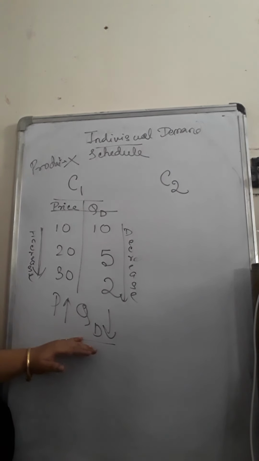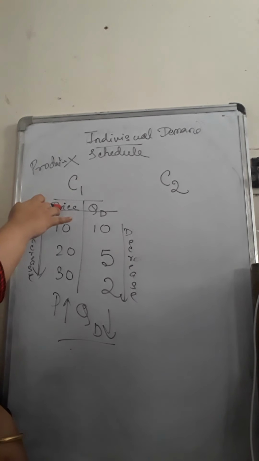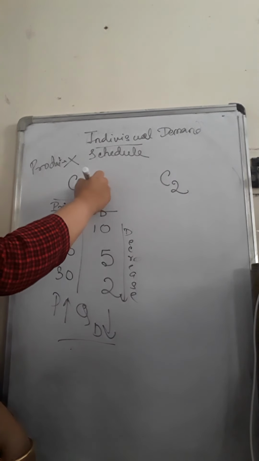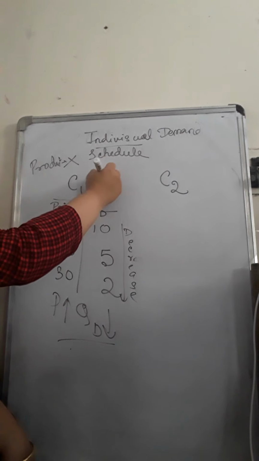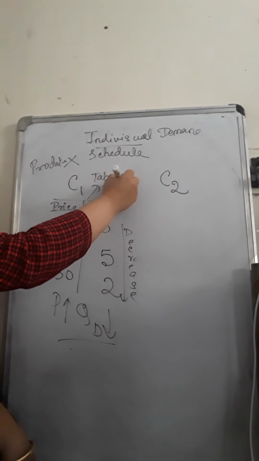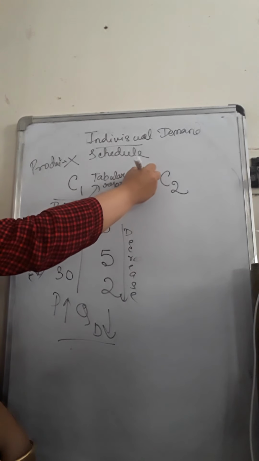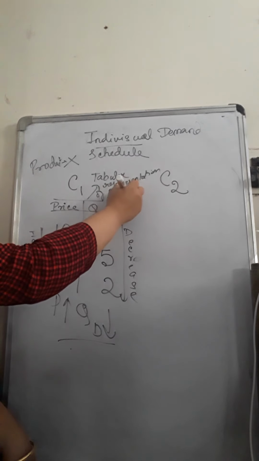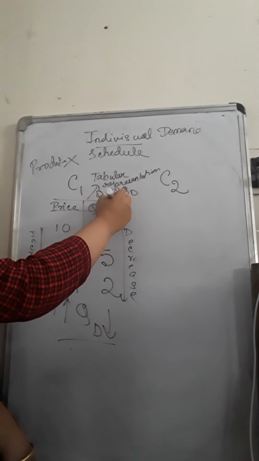the law is true. Now this particular drawing, where we are writing the set of prices and the quantity demanded, we call the tabular representation of price and quantity demanded.